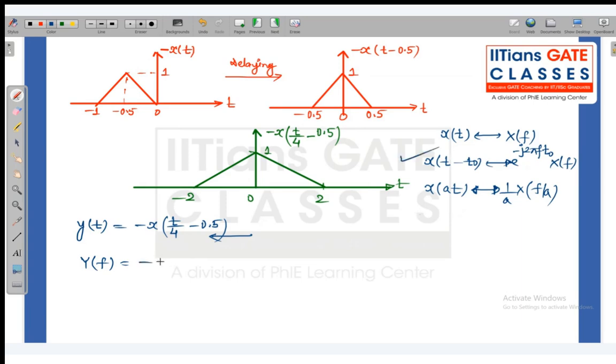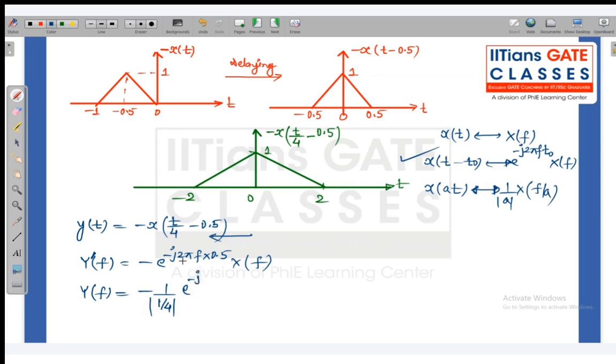When I apply this, it will be minus e to the power minus j 2 pi f, delay is 0.5, and then X(f). Correct? Now we have to scale it by a factor of 4. So this is Y dash f, the first step. Now the second step, which is our actual Y(f), will be minus 1 upon mod a. Mod a is 1 by 4, right?